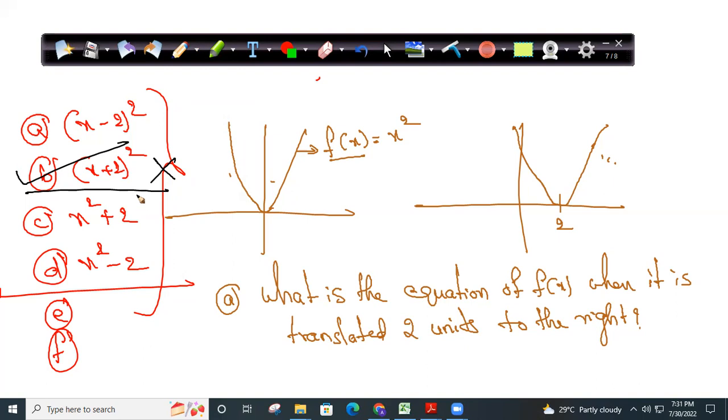Immediately you might ask me, what Venkat, what are you speaking here? You said right. Right means plus. So x is x plus 2 whole square. You should not be so dumb here. Right means plus, left means minus. What is that nonsense logic here?